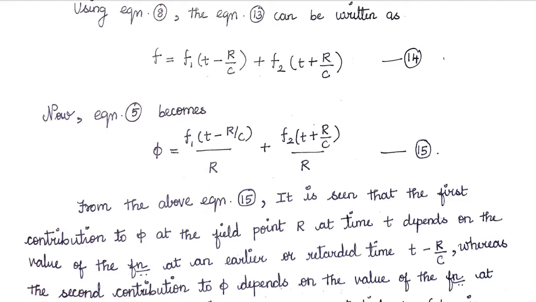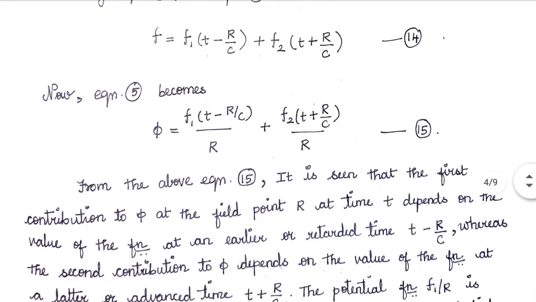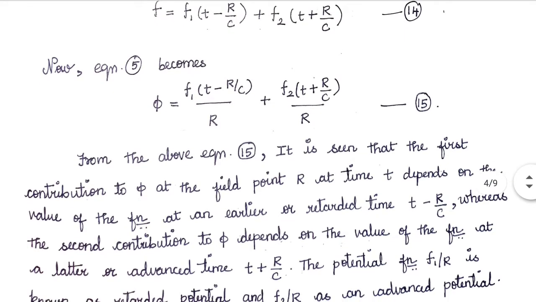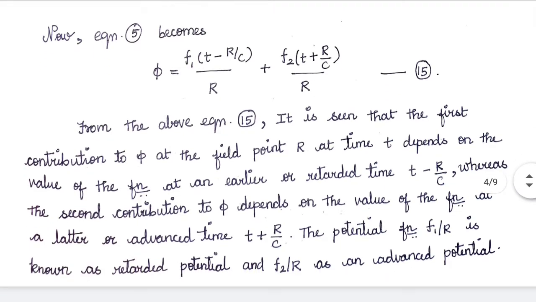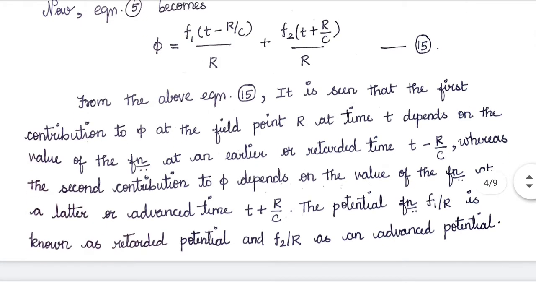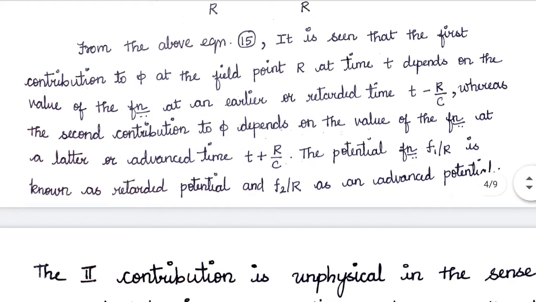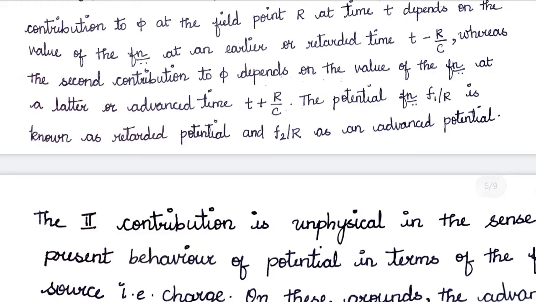So from the above equation 15, we have two parts here. The first contribution to the phi at the field point r at a time t depends on the value of the function at an earlier or retarded time, that means at the prior time. Whereas the second contribution, that is the f2 by r contribution to phi, depends upon the value of the function at some later time or an advanced time t plus r by c. So the potential function f1 by r is called a retarded potential and f2 by r is called an advanced potential.